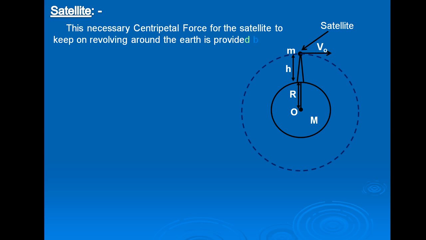Now this necessary centripetal force for the satellite to keep on revolving around the Earth is provided by the gravitational force on the satellite due to Earth. That is, centripetal force is equal to Fg.